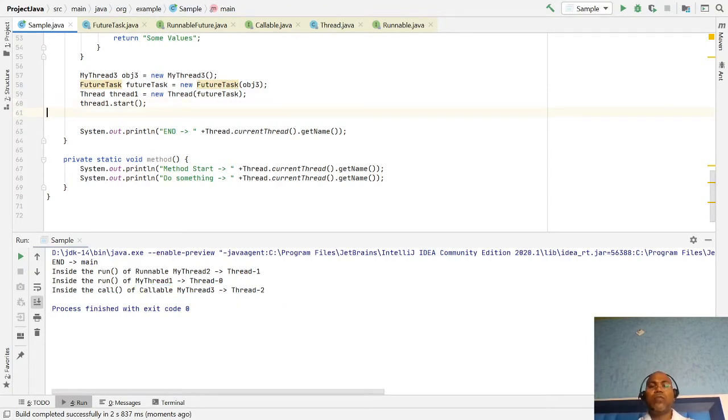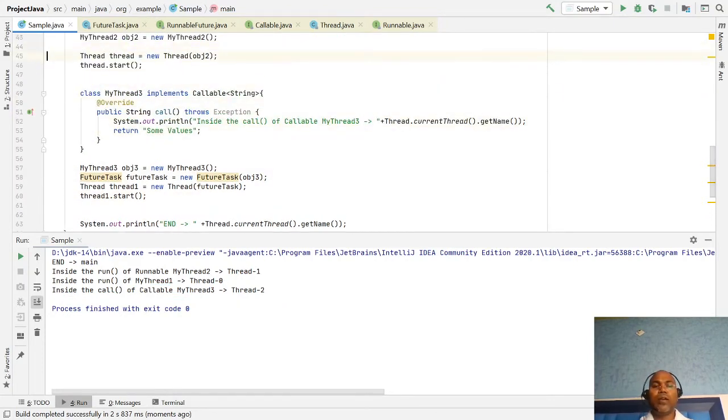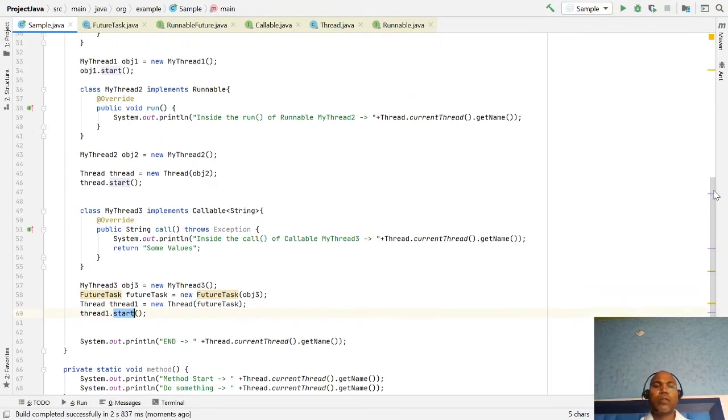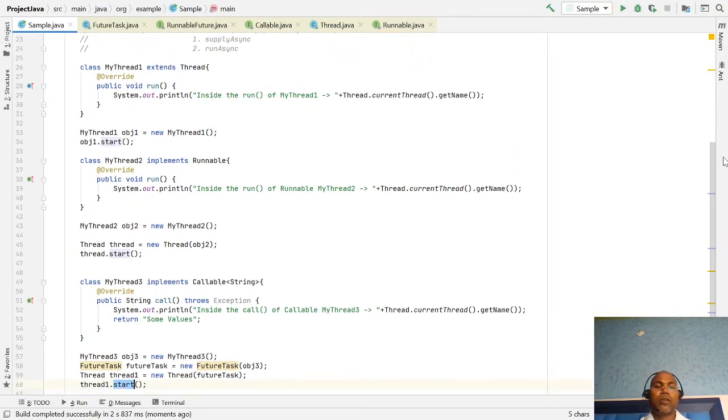So these are three different ways the Thread class is used to start new threads. First, extend the Thread class and just call the start method on the object.